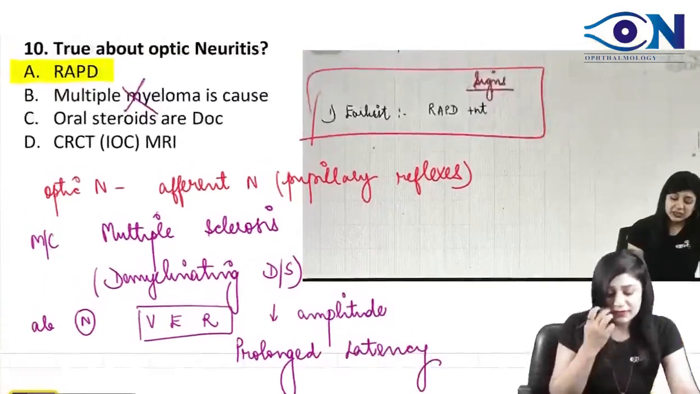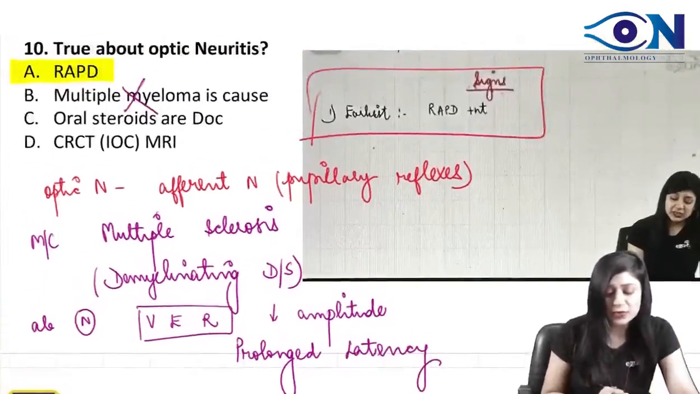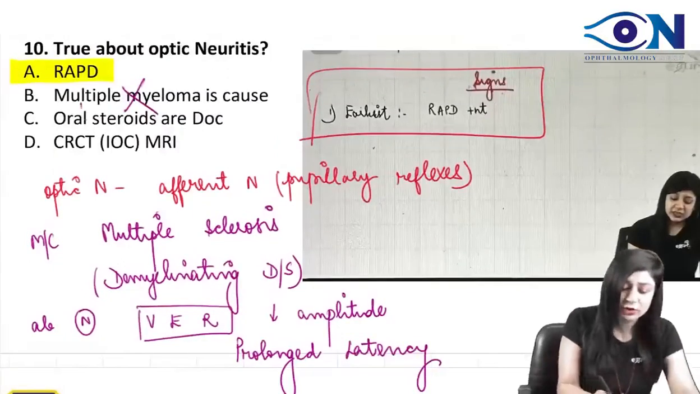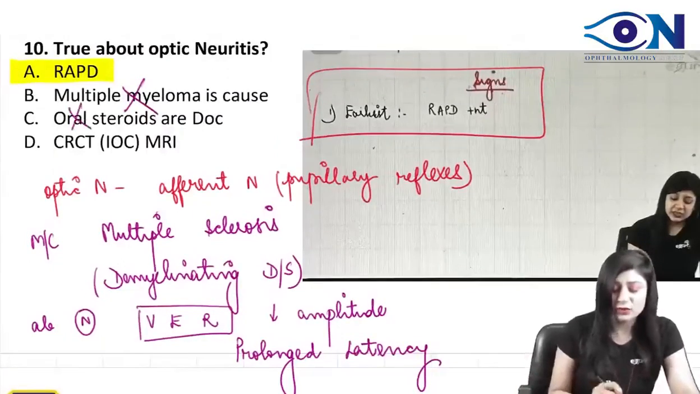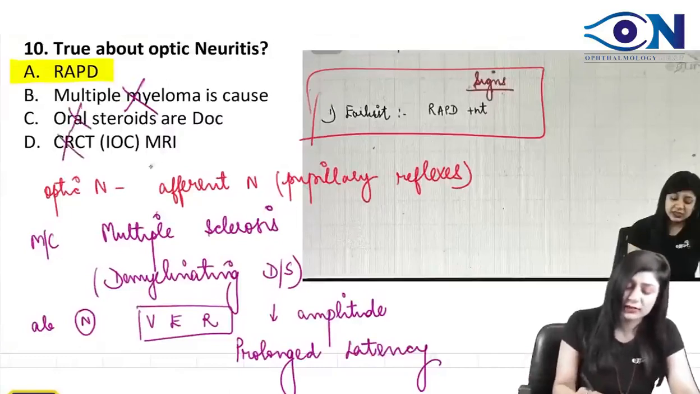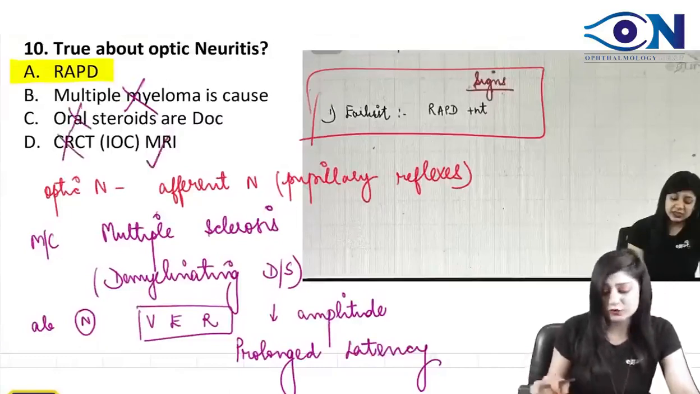Now, they are saying that oral steroids are the drug of choice. So this is also wrong. And they say the investigation of choice is CRCT. This is also wrong. It is the MRI which is the investigation of choice.